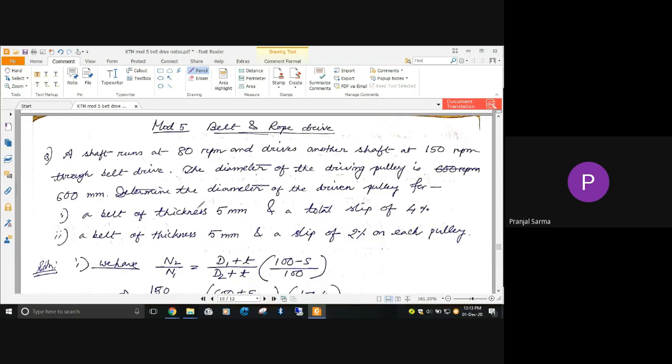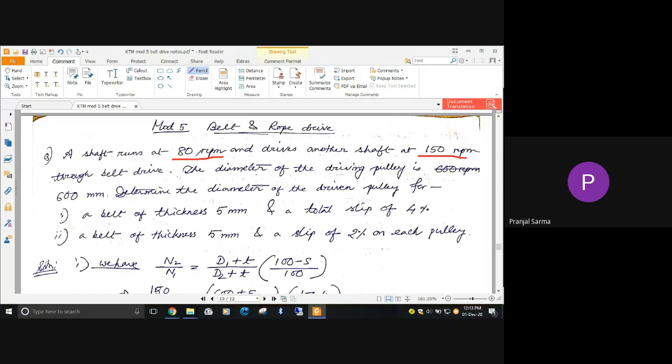Okay, so let me read out the question. Question statement: so what does it say? It says that a shaft runs at 80 rpm and drives another shaft at 150 rpm through a belt drive. So from this first statement itself, it is very evident that it's a belt drive problem.